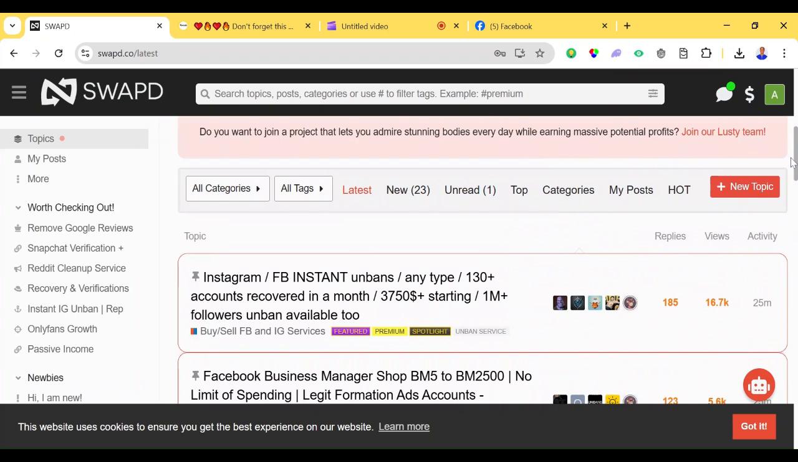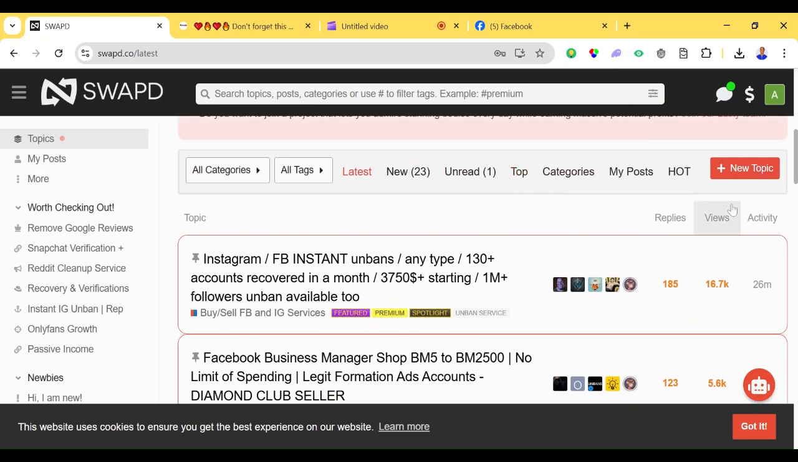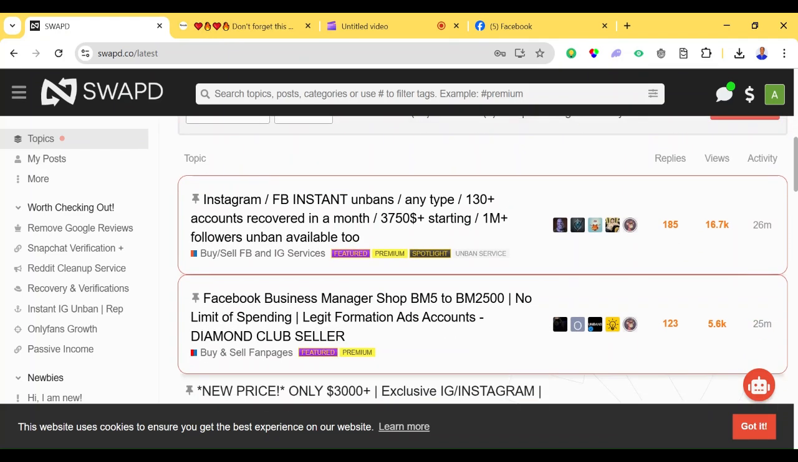Under topics is where you are going to upload your service. You don't have to create anything like a Fiverr gig image, except if they include adding an image as a banner to the topic you want to create. So this topic looks like a gig. That's what I'm going to say about the topic.